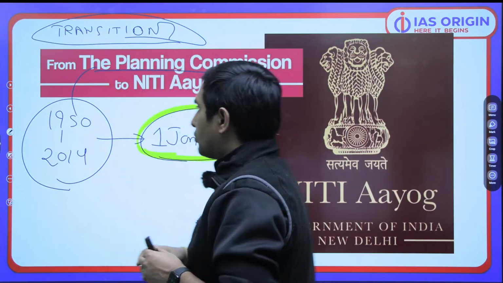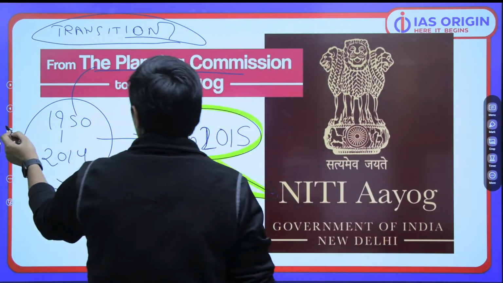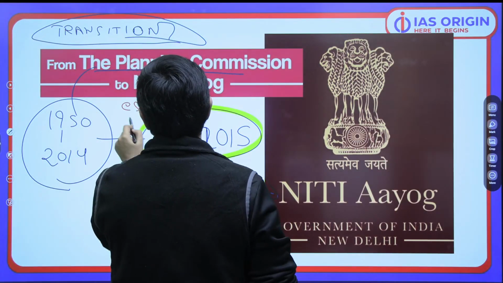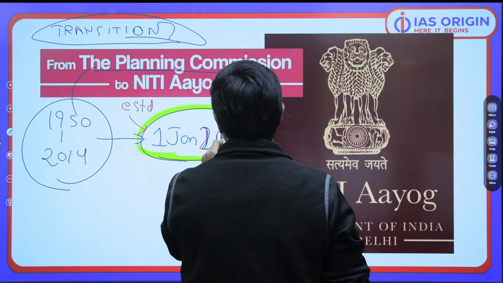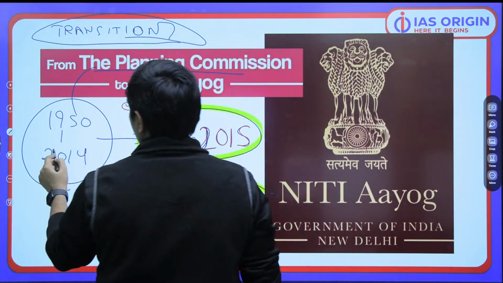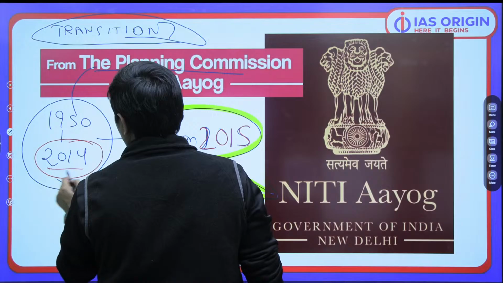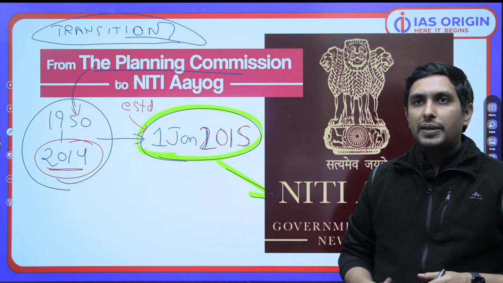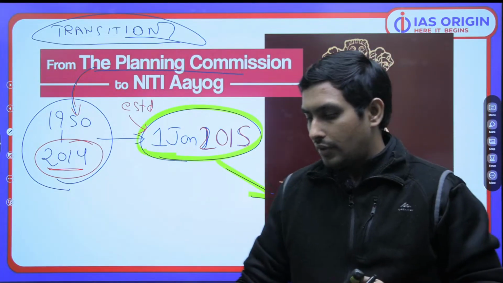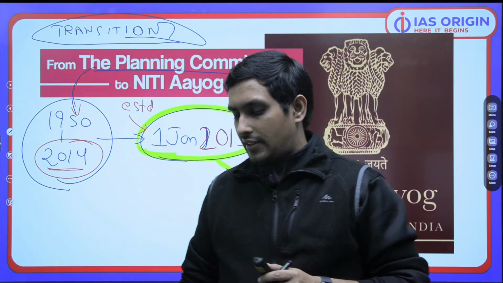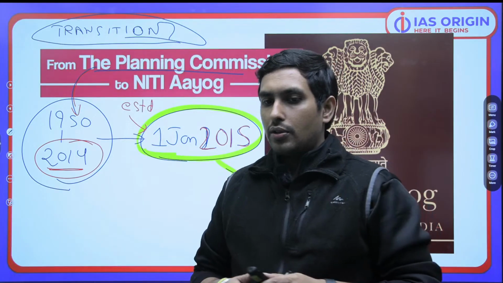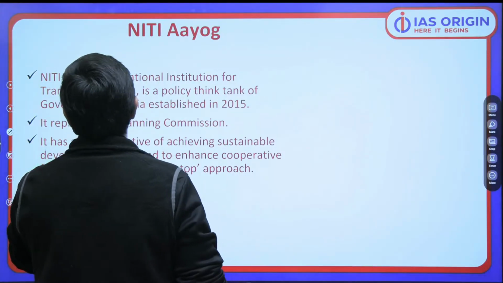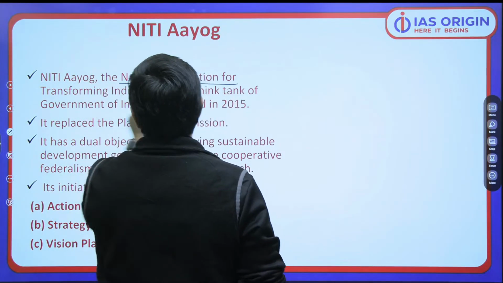Remember that Niti Aayog is established in the starting of 2015, and at the end of 2014, the Planning Commission is finished as a body. That's a big transition in the planning process. I'll tell you the difference. We'll talk about the difference precisely. Now what is Niti Aayog? When I say Niti Aayog, you should know it is the National Institution for Transforming India.